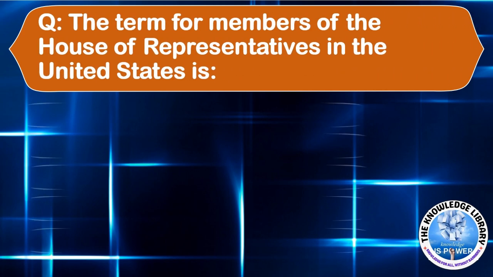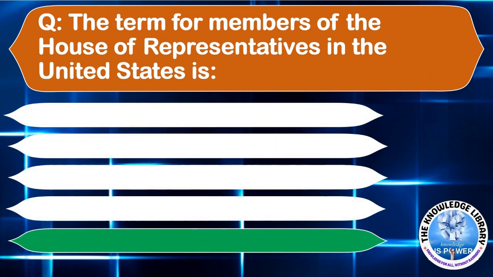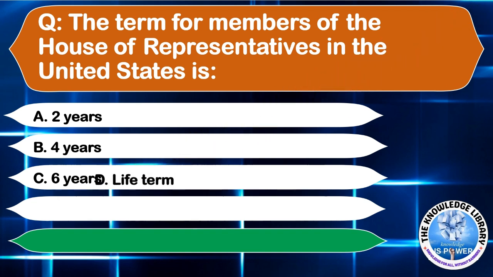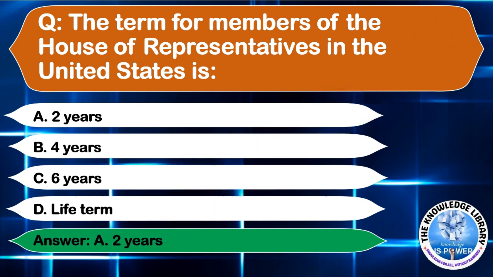The term for members of the House of Representatives in the United States is option A, 2 years. Option B, 4 years. Option C, 6 years. Or option D, life term. The correct answer is option A, 2 years. Moving to the next question.